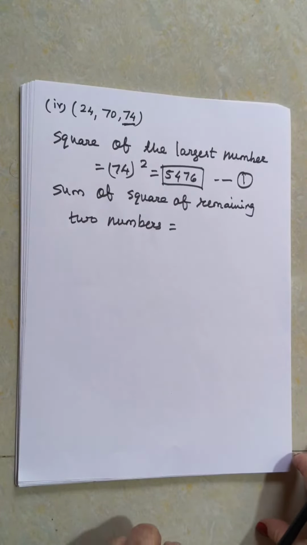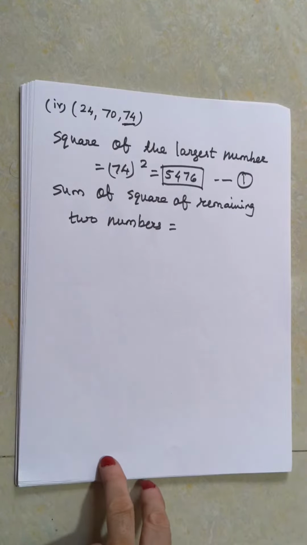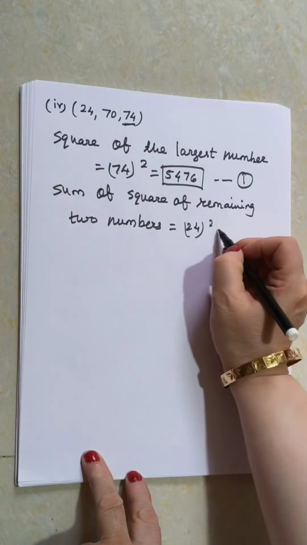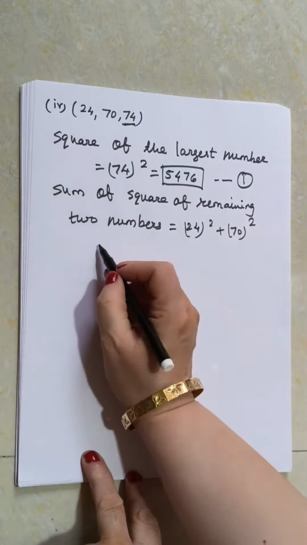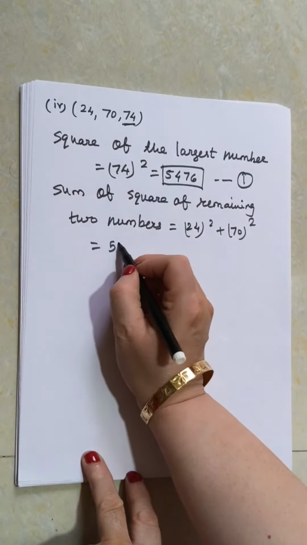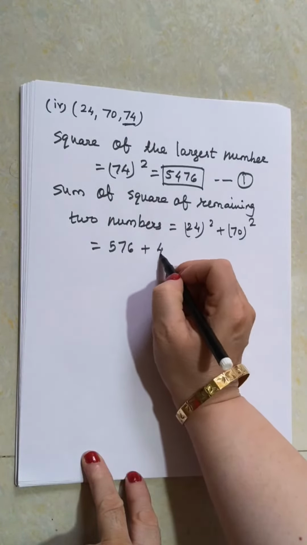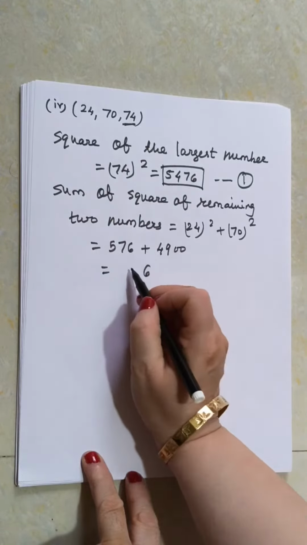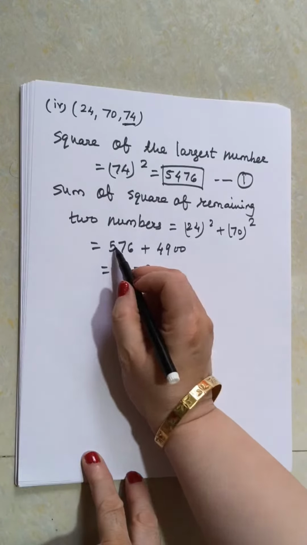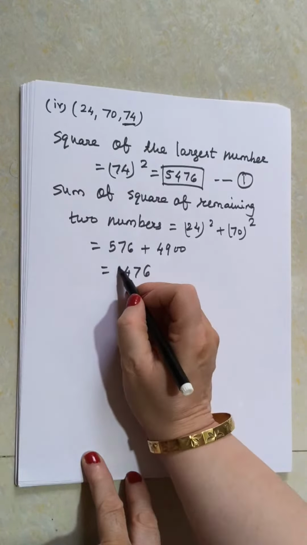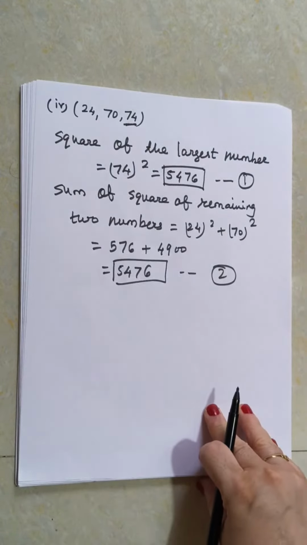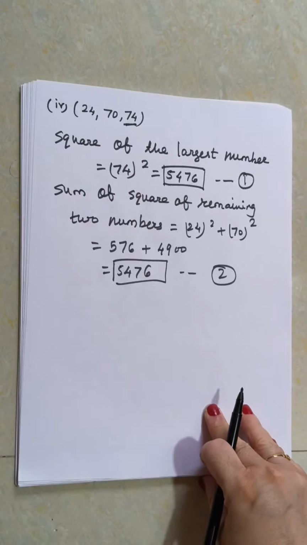Okay, I got an answer from Parth also. It's a good sign. Parth has given the answer of 70 square. So 24 square plus 70 square. What is the square of 24? It is 576. And 70 square is 4900. So let us add it. 0 plus 6 is 6. 7 plus 0 is 7. 9 plus 5 is 14, so 4 and carry 1, and 4 plus 1 is 5. Can you see 1 and 2 are equal numbers? 5476. Yes or no? And yes, Parth, absolutely.